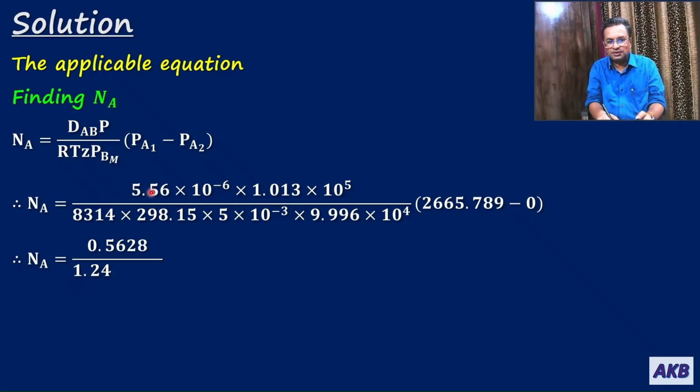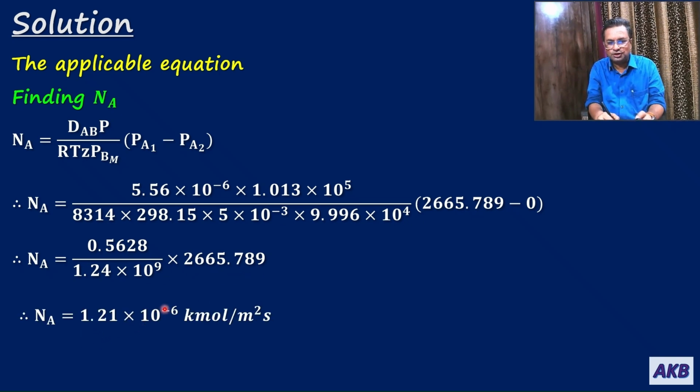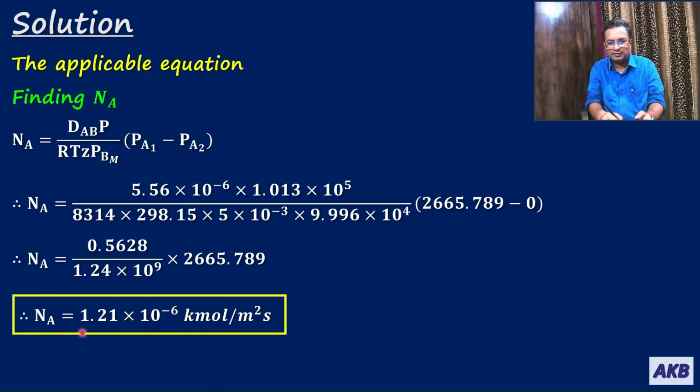So that is Na is equal to, this product is 0.562. The product in the denominator is 1.24 into 10 to the power 9, and this difference is 2665.789. So that gives us Na as 1.21 into 10 to the power minus 6 kilomole per meter square per second. So that ends our calculation for this step. We have got the value of Na, which in this case is 1.21 into 10 to the power minus 6 kilomole per meter square per second. Let us move ahead.